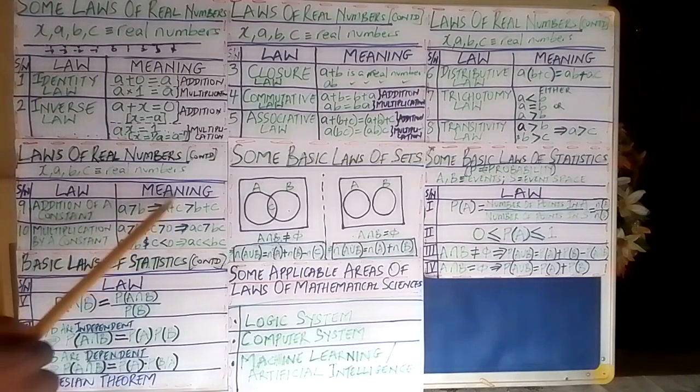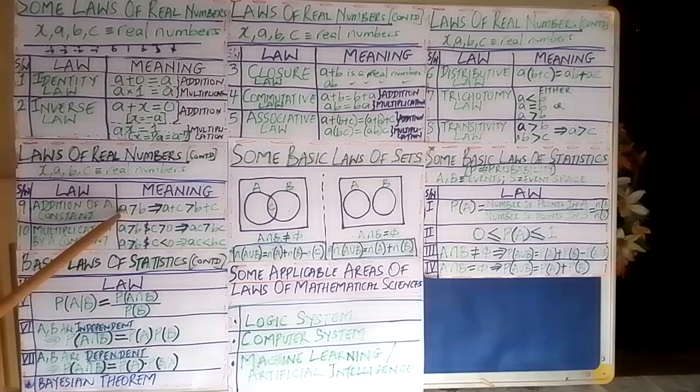Now, if A is greater than B, then any number C that I add to A will always be greater than what I get when I add the number C to B, because you are adding the same constant.